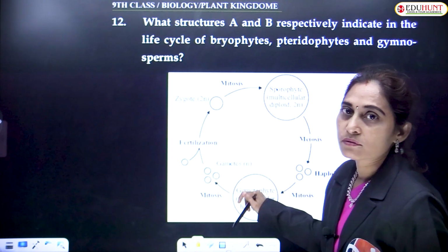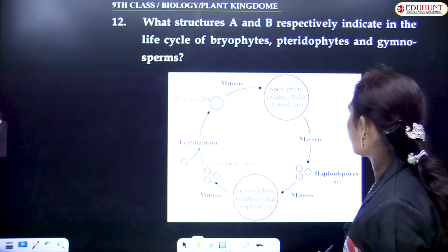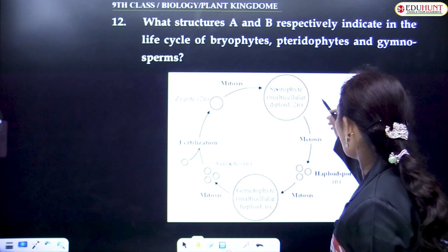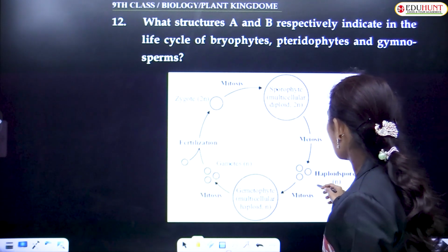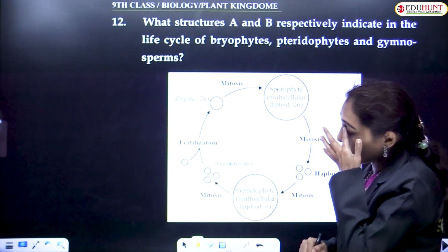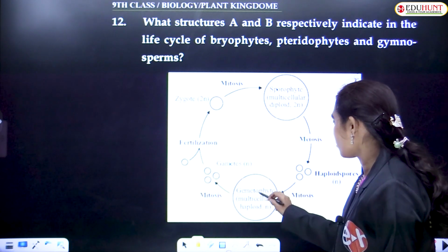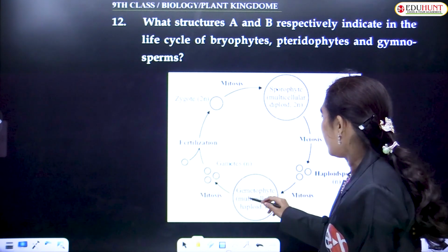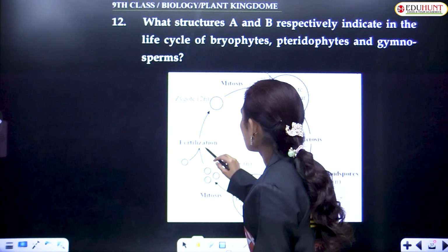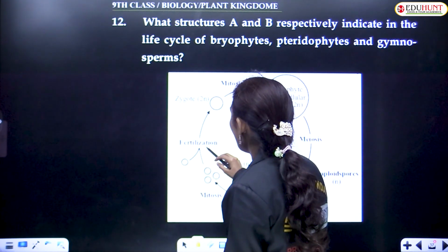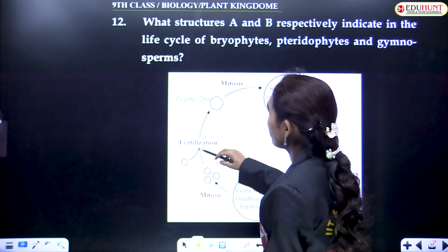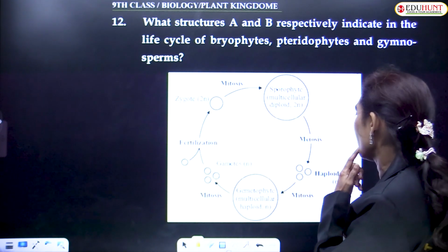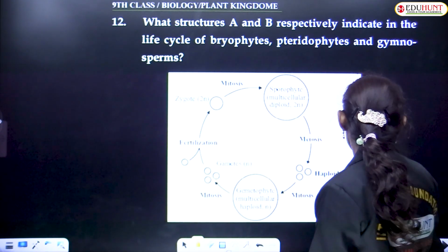We have to study this life cycle. Sporophyte, multicellular diploid, undergoes meiosis, produces haploid spores, and on mitosis they give rise to the gametophyte, which is a multicellular haploid, and it undergoes mitosis and produces gametes. On fusion they produce the zygote, which undergoes meiosis and produces the sporophyte. This is the life cycle.